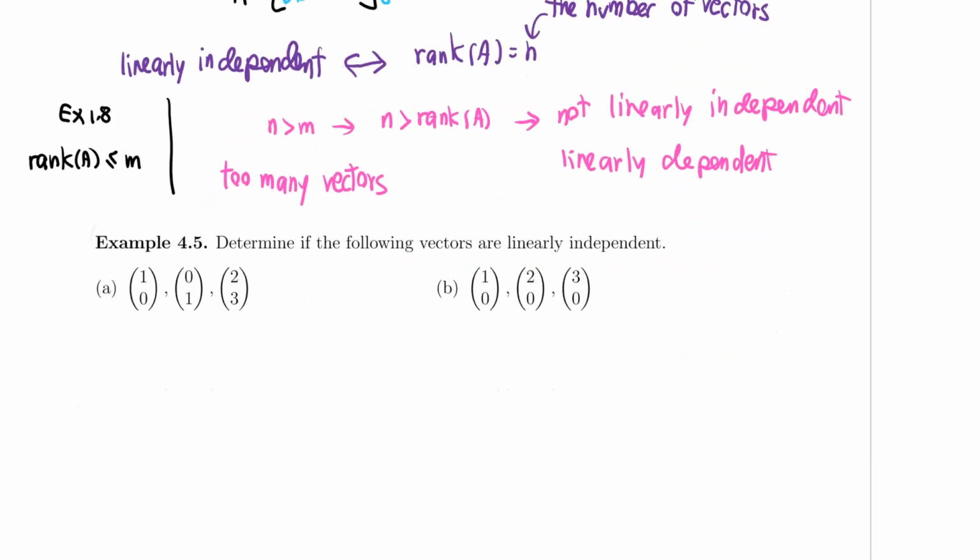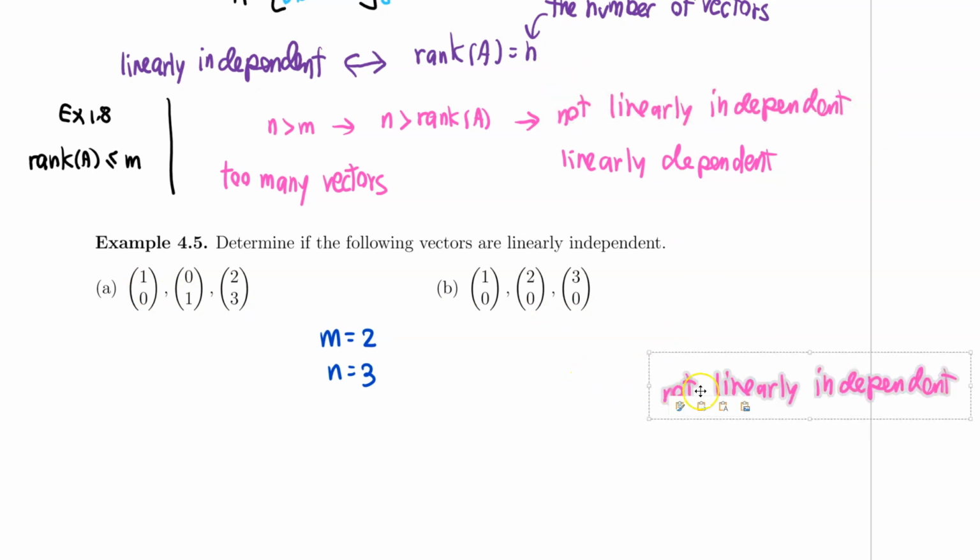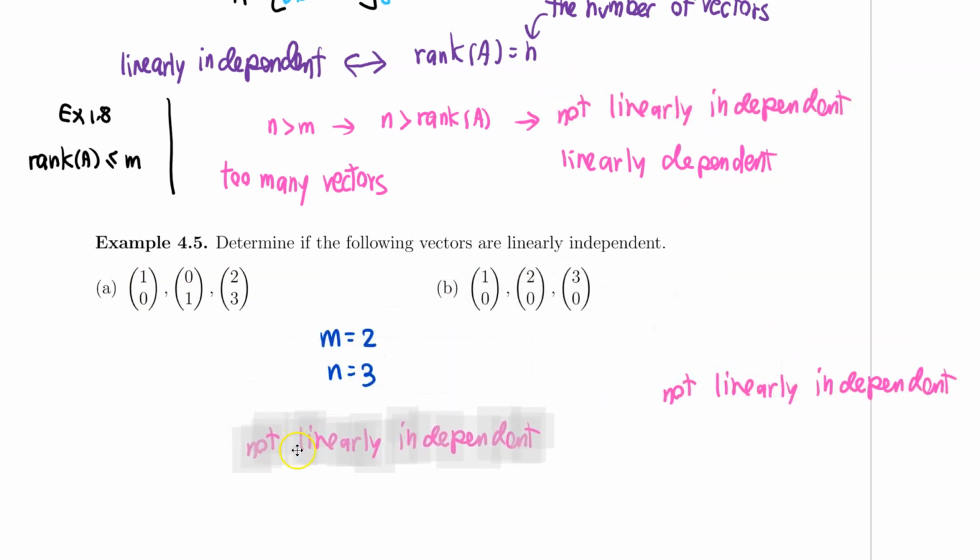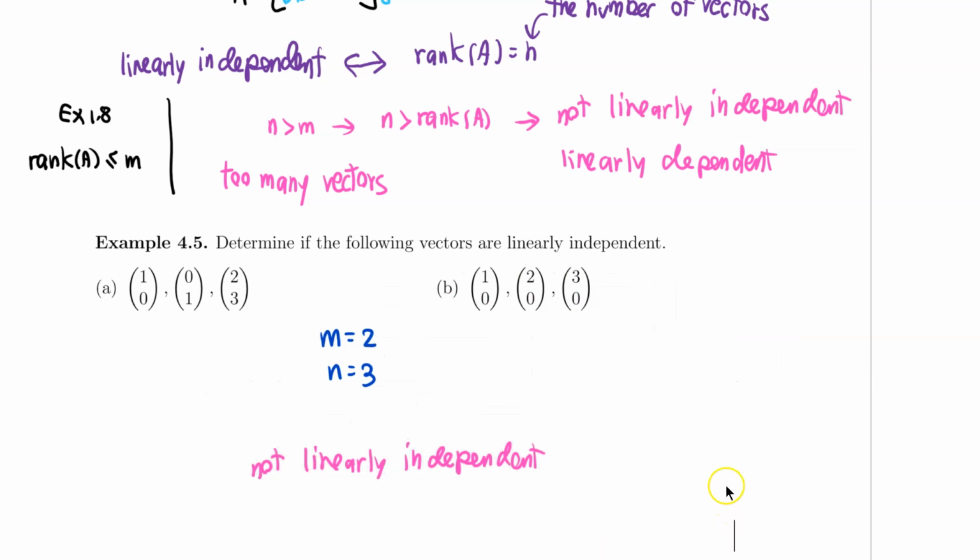For example, if I look at the first two examples here, these vectors are in R squared, so my m is 2 and my n is 3. Notice that n is greater than m here, so I can conclude right away that these are not linearly independent, because n is greater than m.